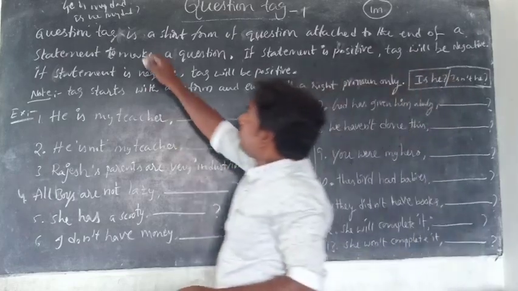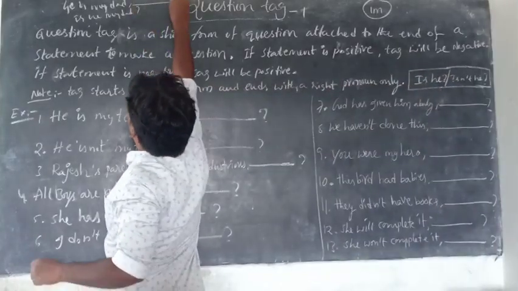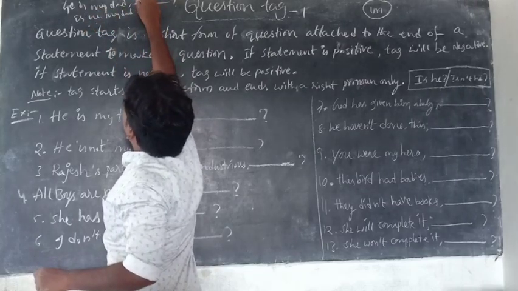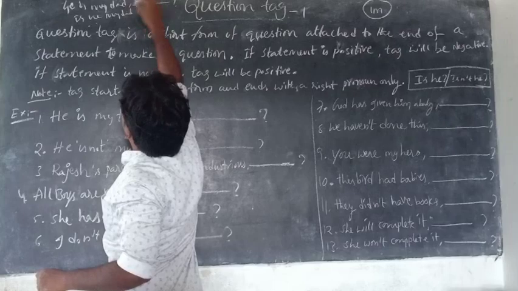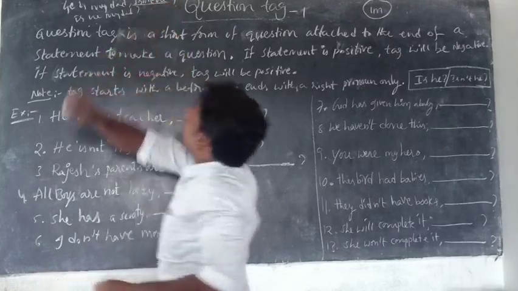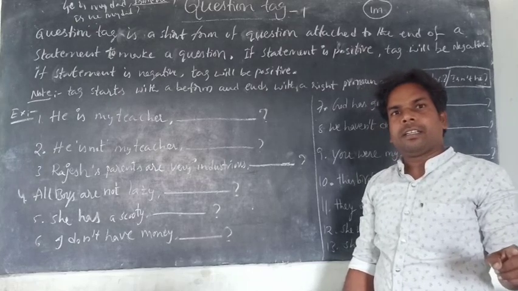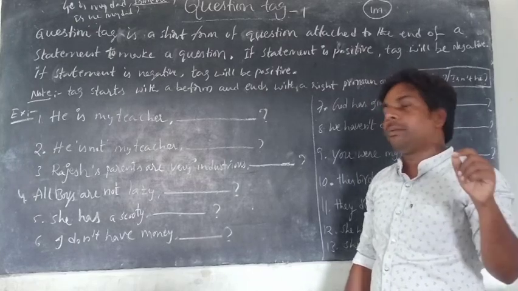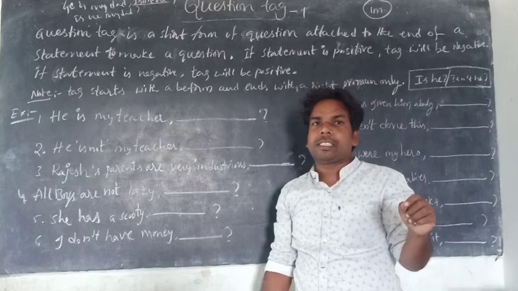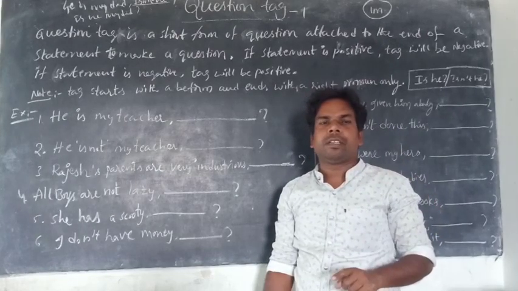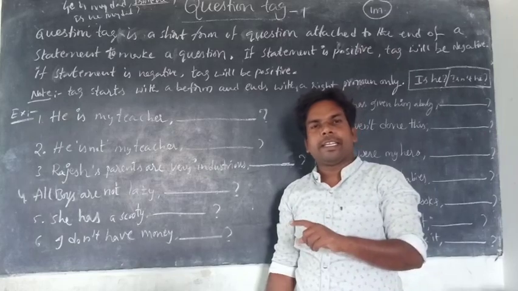Okay, question tag, I will make it clear. He is my dad, isn't he? Here it is added. The statement is positive, so the tag will be negative. Isn't he? This is called a question tag. See, what is the answer for a question tag? Yes or no?